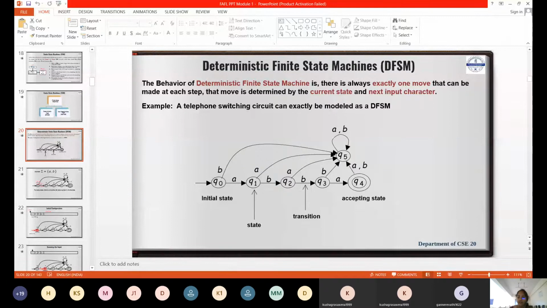Since the name is deterministic, we are able to determine the transitions. Whenever we take an input, we know that the system travels from one state to the other state till it reaches the acceptable level, that is, till it reaches the outcome.